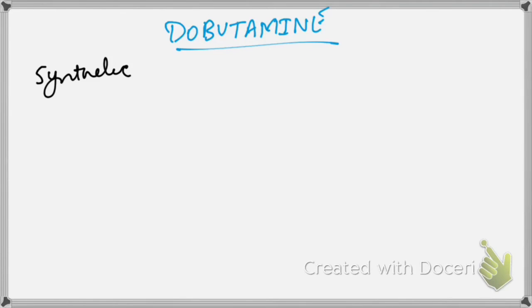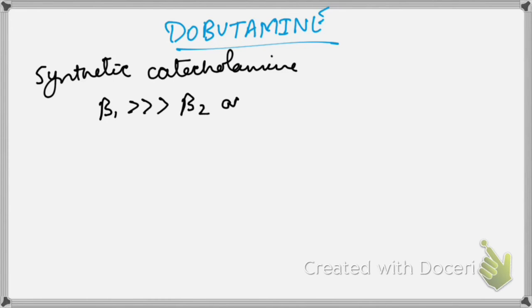So next, let's discuss another inotrope. Actually, it is not a vasopressor, it's an inotrope, that is dobutamine. As we all know, it is a synthetic catecholamine. It has predominant beta 1 action and very minimal beta 2 action. Okay, so what are the actions of dobutamine?